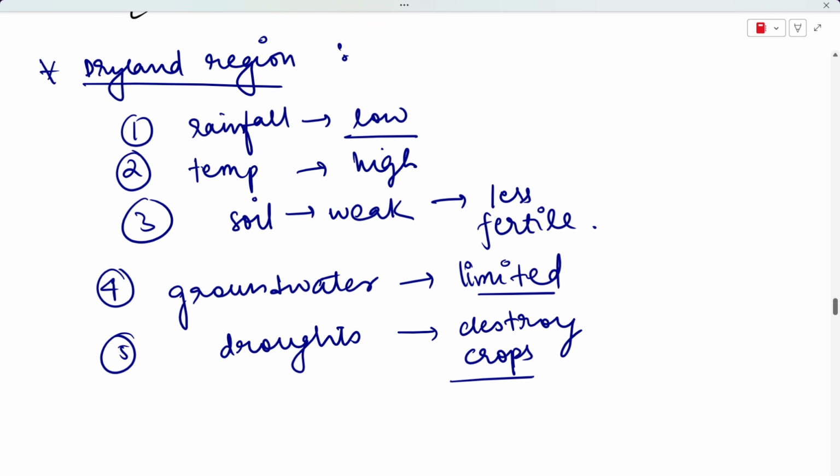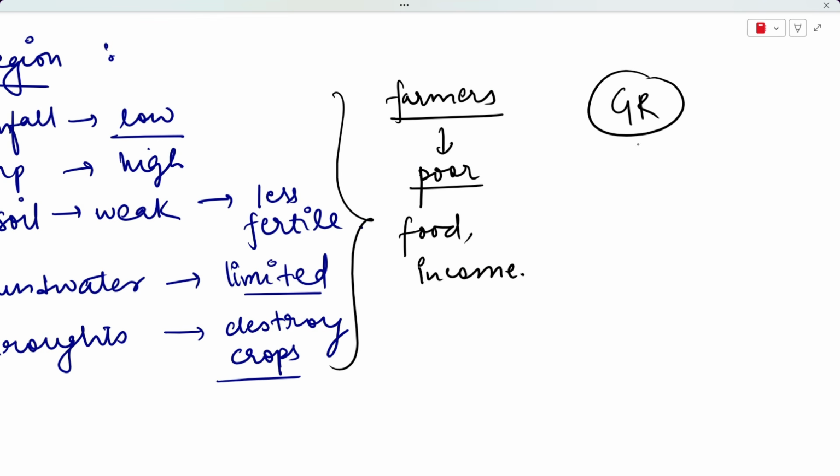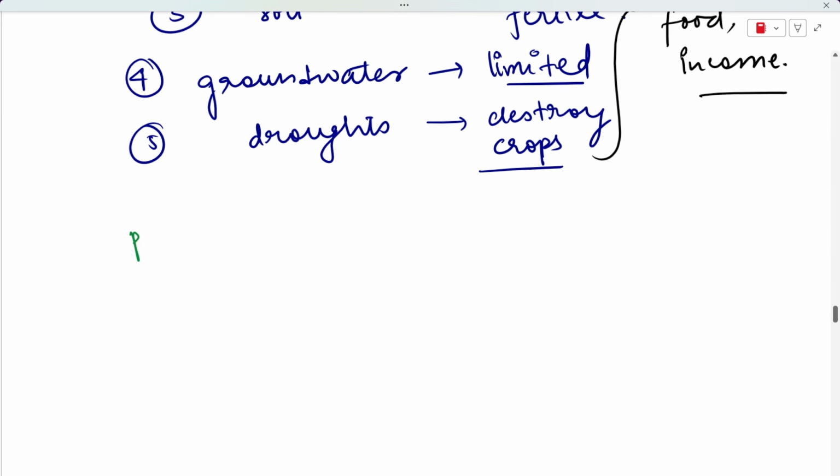Naturally, if there are so many issues in a particular place, the farmers living there also face a lot of problems. Because of that, the farmers here are usually quite poor, and they struggle with stable income and food. If you compare it with the states that reaped the benefit of the Green Revolution, such as Punjab or Haryana, you'll see a very drastic difference. But even though dryland farming is difficult, these areas have a huge potential for growth.